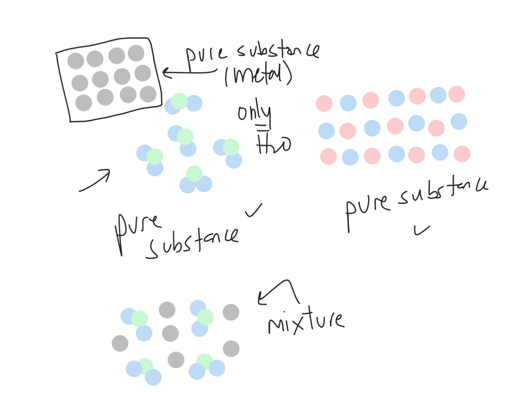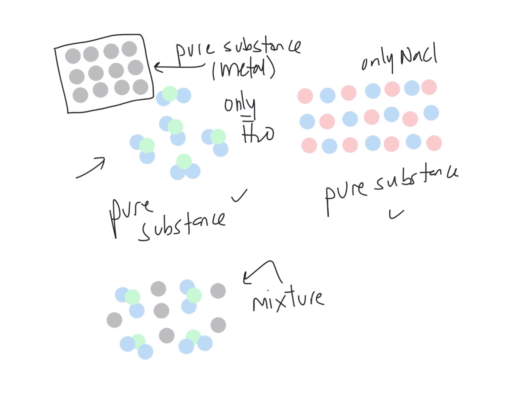If you look over here, even though there's more than one element in this ionic lattice, it's only NaCl, for example, so that's also a pure substance. Whereas if you look at what's down here, this would be a mixture because you have one kind of molecule here, and then another, looks like some sort of element mixed in amongst it. Because there's more than one type of compound or element mixed together, this would be an example of a mixture. You could then start looking at the physical properties of these mixtures if you really want to go deep.